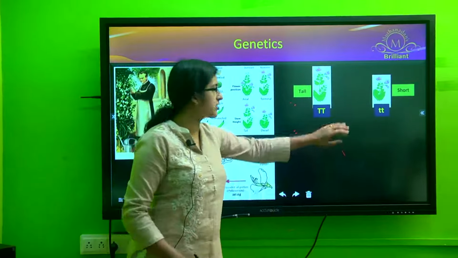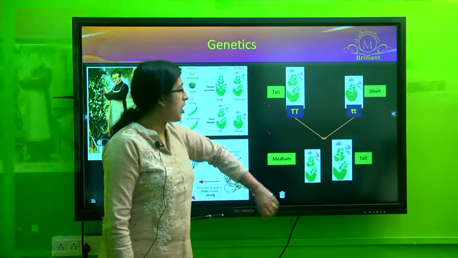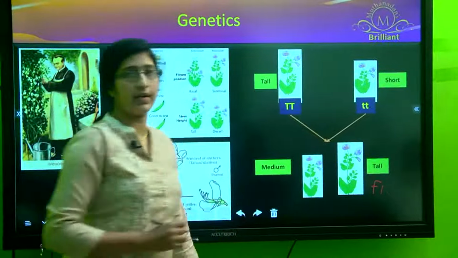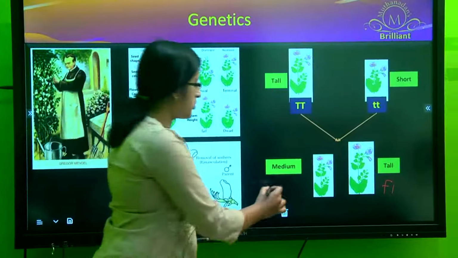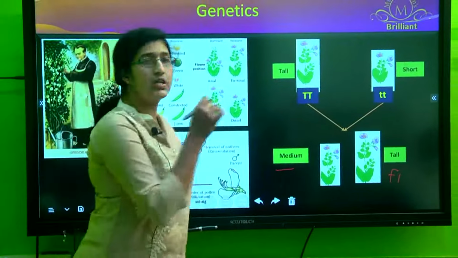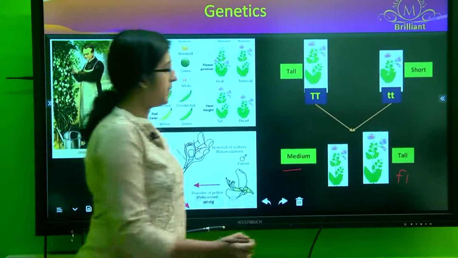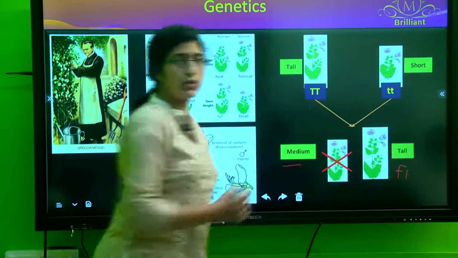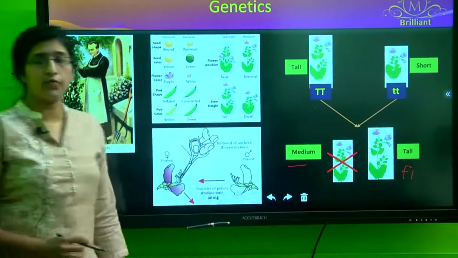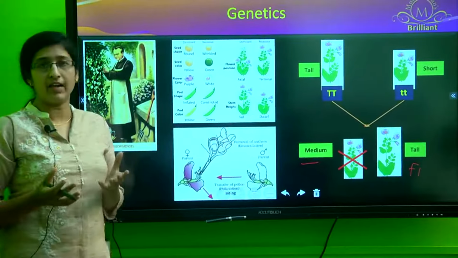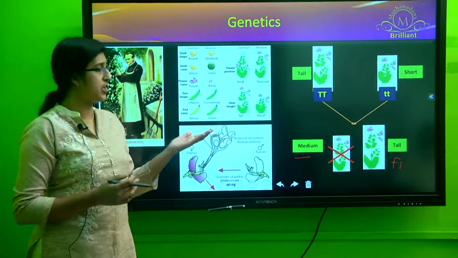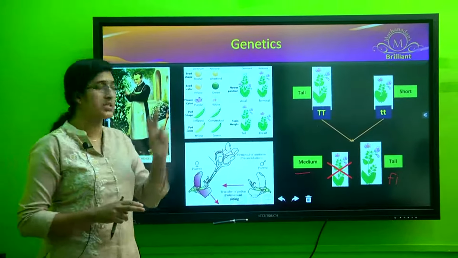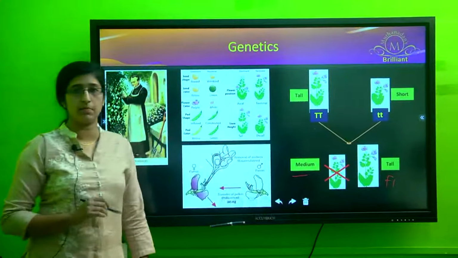Now, after he did the cross hybridization, what happened? He observed the hybrid, that is the first filial generation. What he observed was that all the plants were tall. He got none which were of medium size or short in size. All the plants that he got after the cross hybridization of a tall plant and a short plant were all tall. So what he found was that some factors were being transferred from the parent generation to the offspring, and that during the process of fertilization there was mixing, and that is how the F1 hybrid is formed.